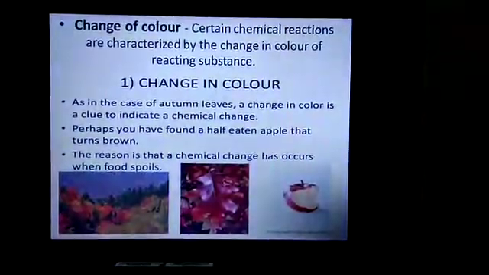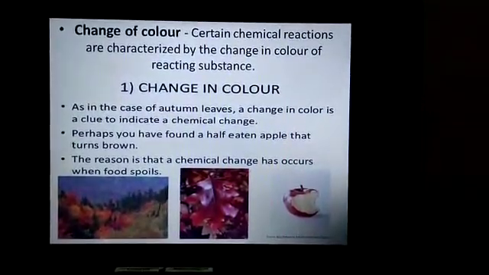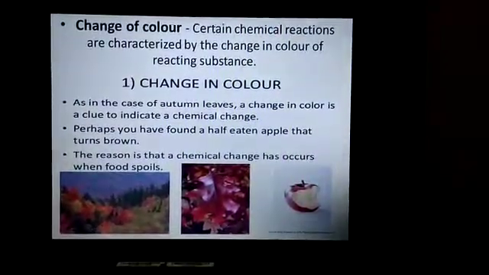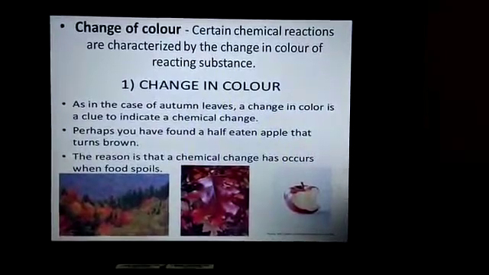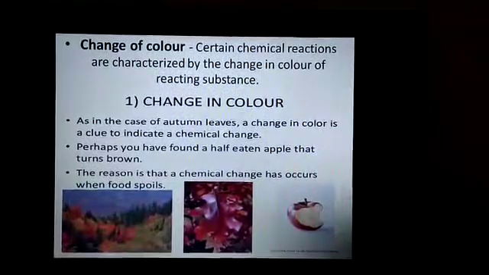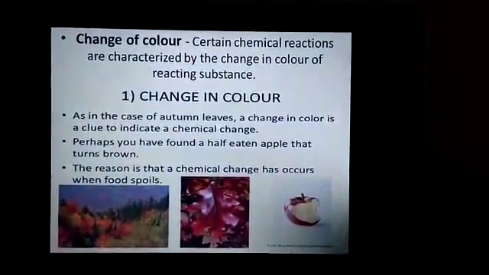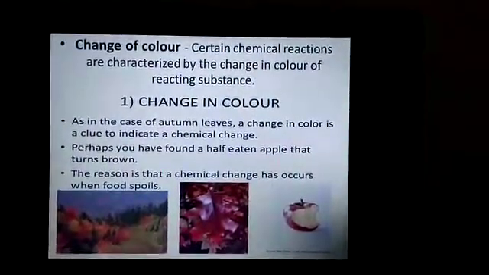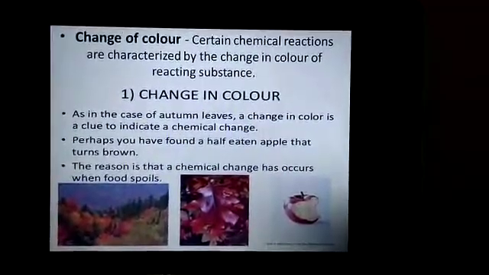Now let's see the first characteristic, that is change of color. Certain chemical reactions are characterized by a change in color of the reacting substances. For example, when iron nails are dropped into a blue colored copper sulfate solution, its color changes into green color. This change in color shows that a chemical reaction has occurred.